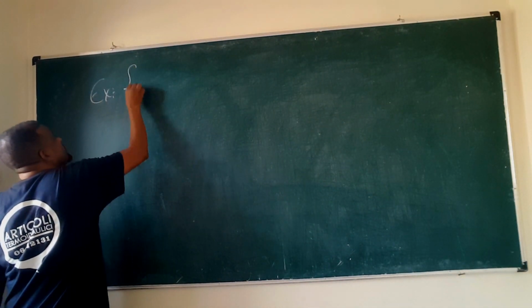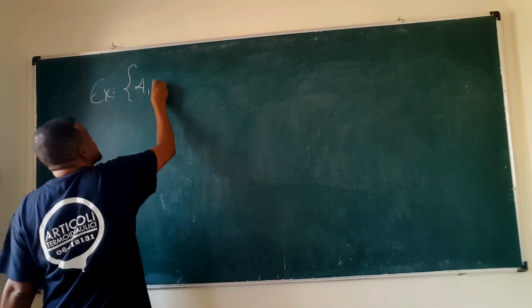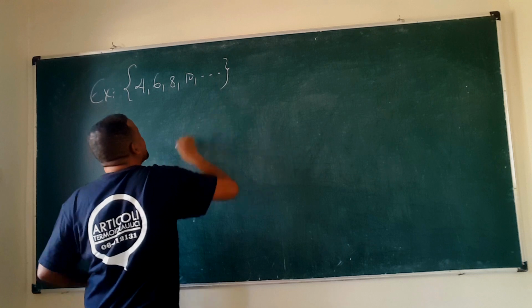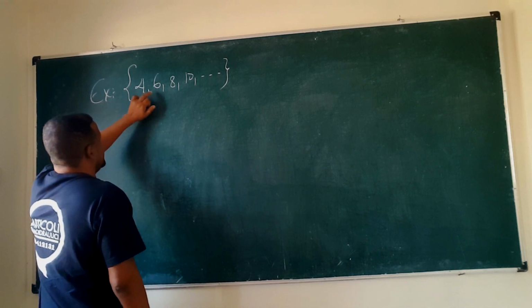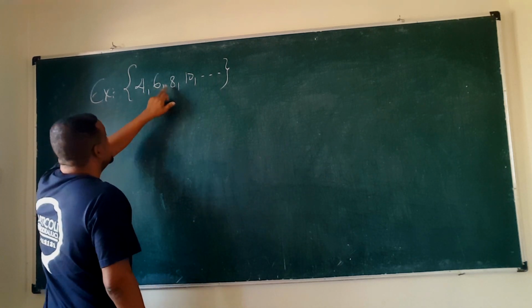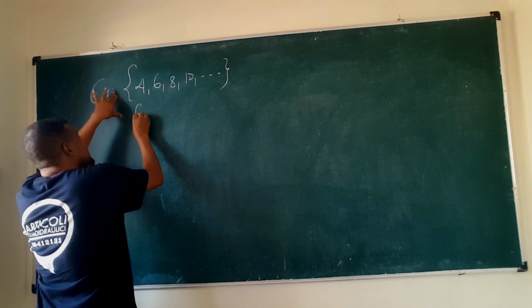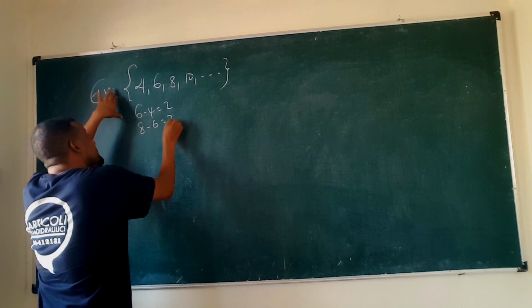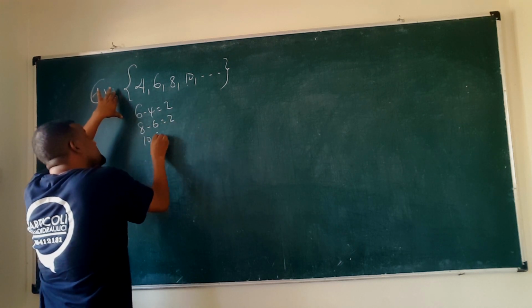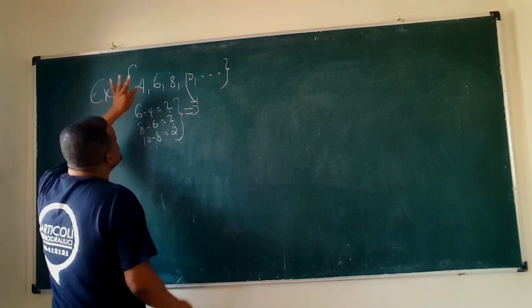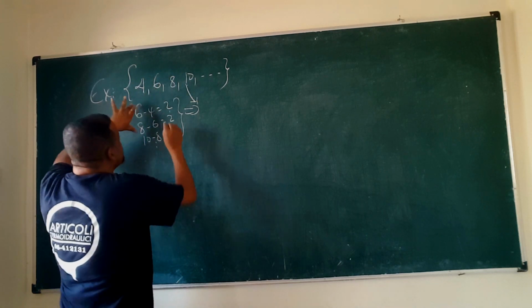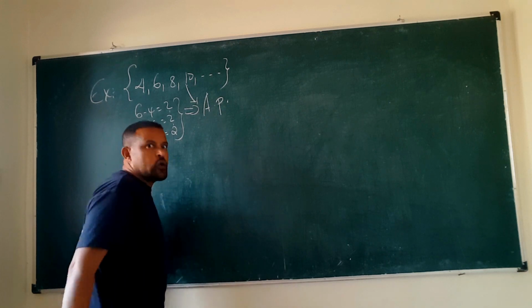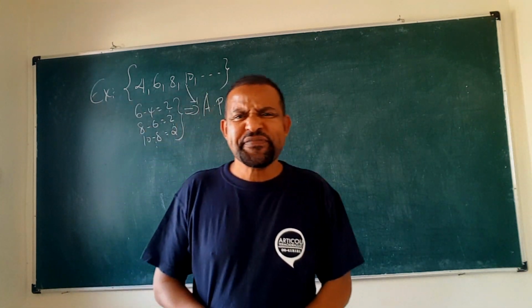The sequence, say for example, 4, 6, 8, 10 continues on. Now let's say a1 is 4, a2 is 6, a3 is 8. From 6, subtracting 4 gives 2; from 8, subtracting 6 gives 2; from 10, subtracting 8 gives 2. So the difference between consecutive terms is constant, which is 2. So this is an example of what? An arithmetic progression, or an arithmetic sequence.